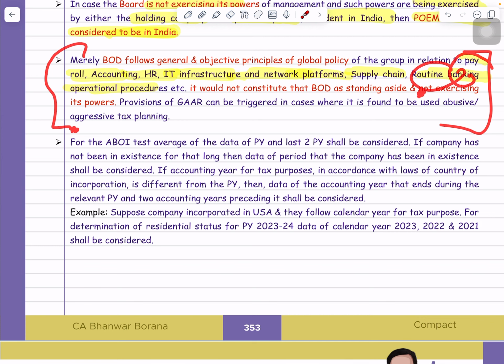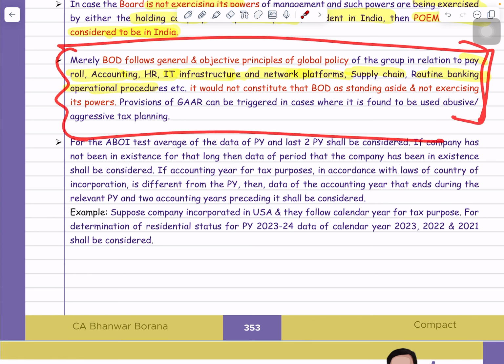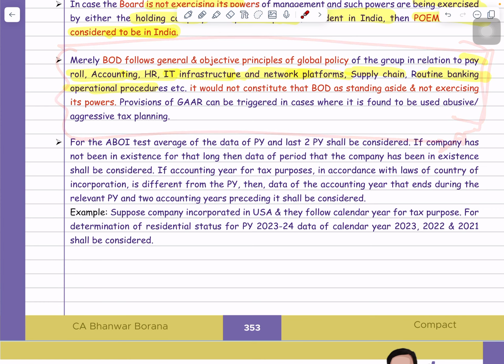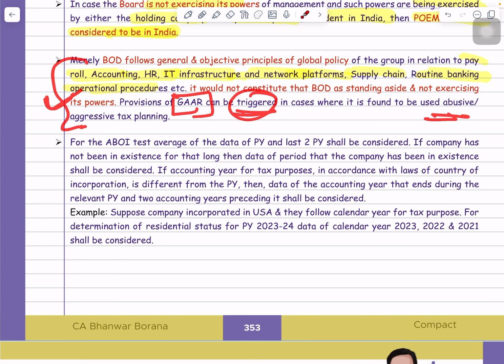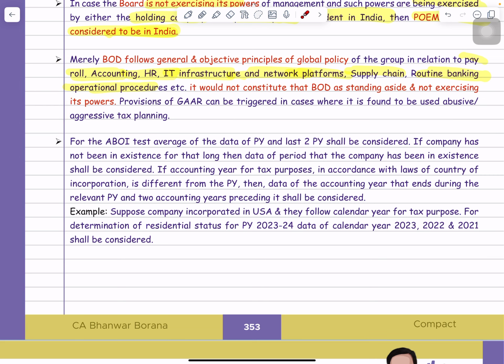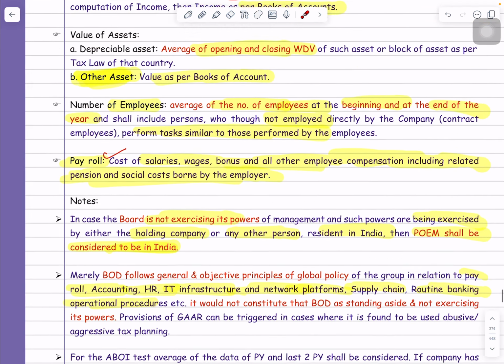The answer is no. They are saying that if the group company is following just this type of function, then don't worry about that. It will not be treated as the company or the board of directors not exercising the power. But guys, if you are doing this type of practice only to avoid tax in India, then GAAR can be triggered here, and if GAAR is triggered then they can treat that company as resident in India. You got my point or not? Yes. Okay, one more point guys.